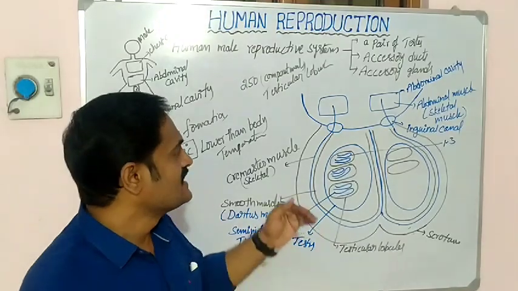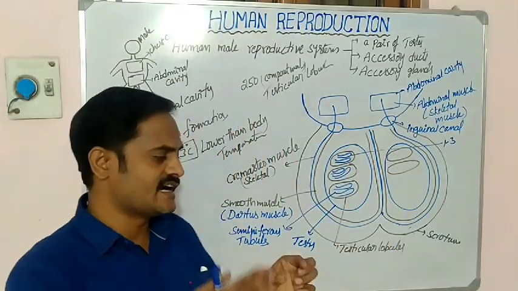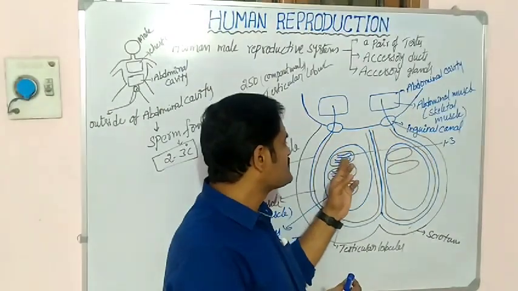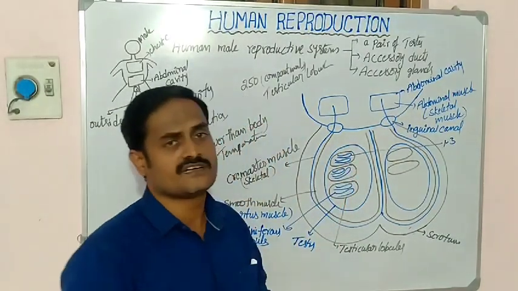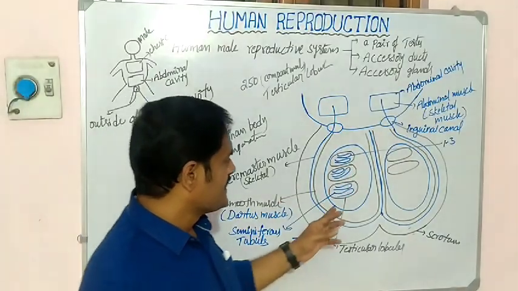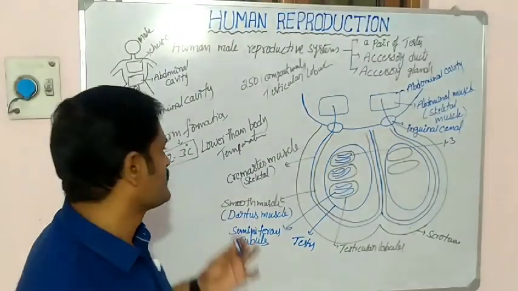That means the transverse section of the testicular lobule. When you cut the testicular lobule, we have to find out the arrangements which are located inside of the lobule. Then the size of the testis is very important.